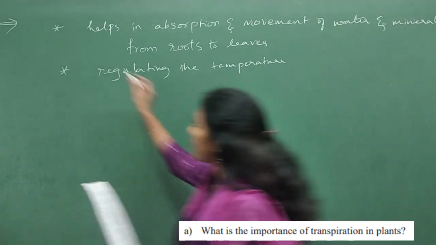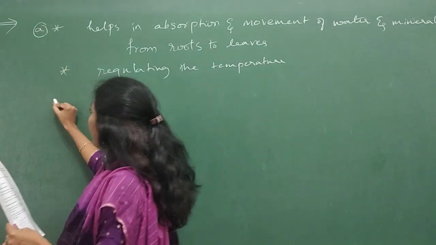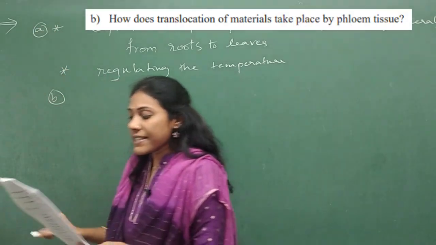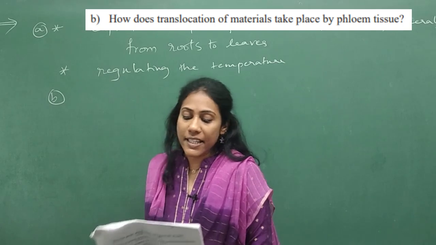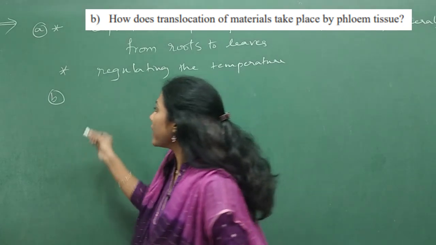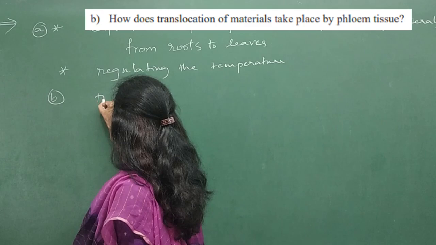Next, what else are they asking? This is question A, and question B is: How does translocation of materials take place by phloem tissue? Translocation is what? Transport of food, right?